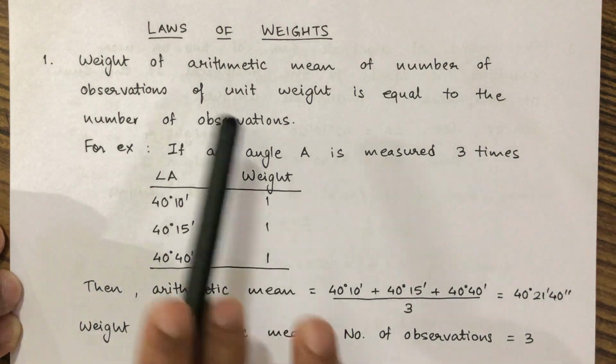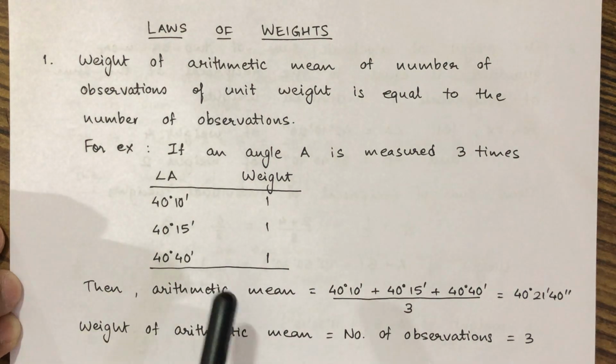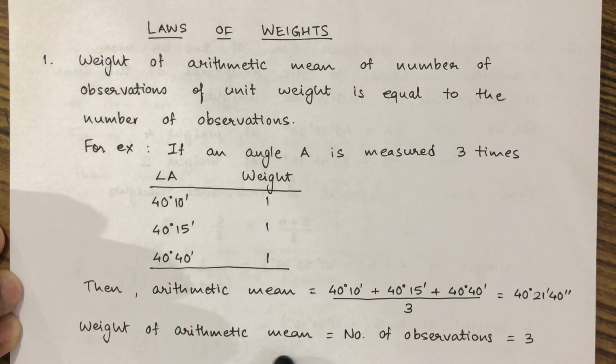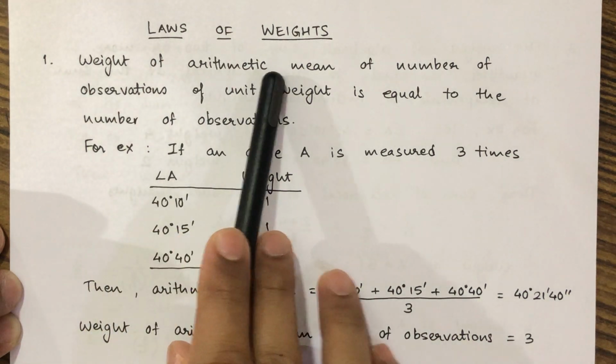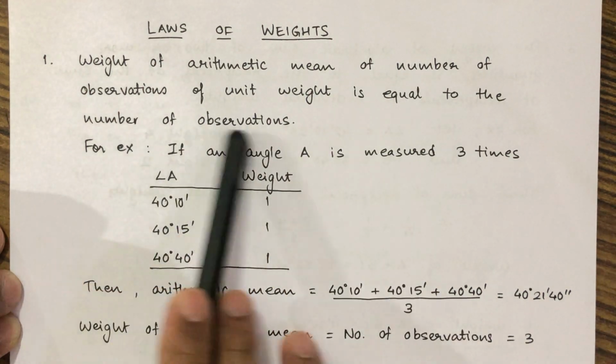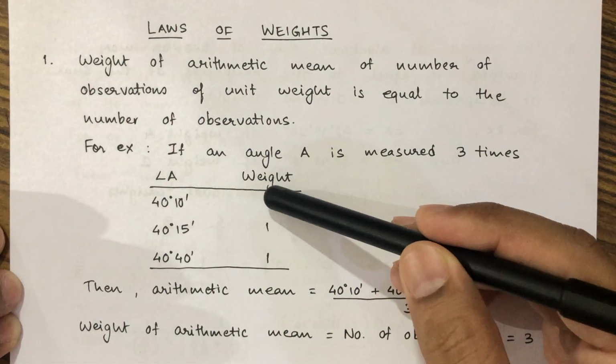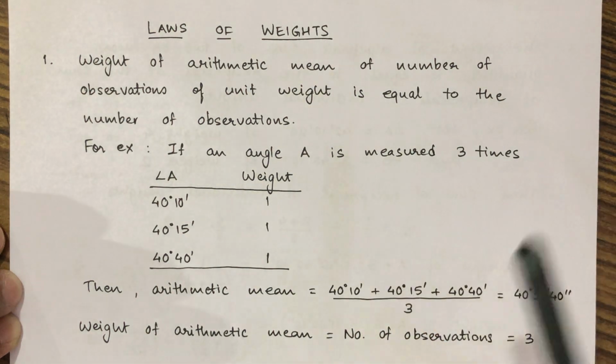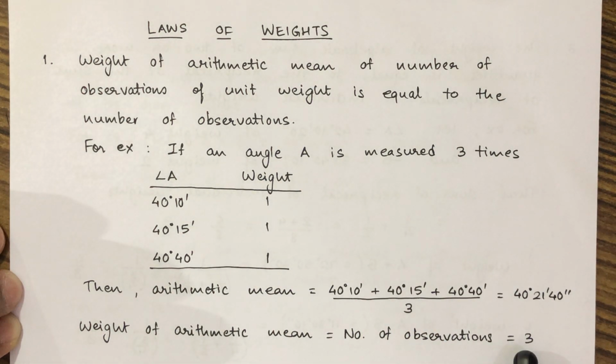So, according to the first law, the weight of arithmetic mean is equal to the number of observations. Here observations are 1, 2, 3. So number of observations is equal to 3. Hence the weight of arithmetic mean is given as 3. This is the first law.